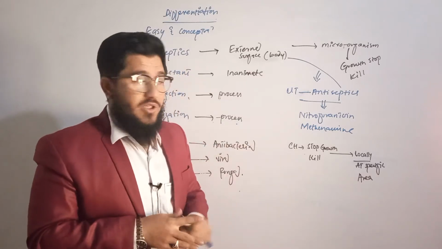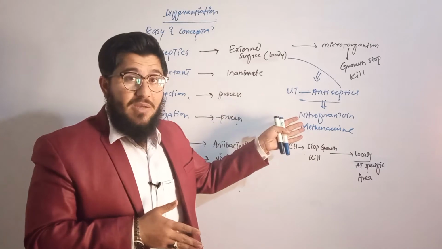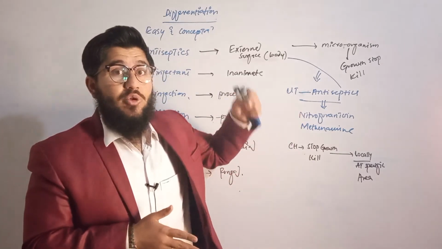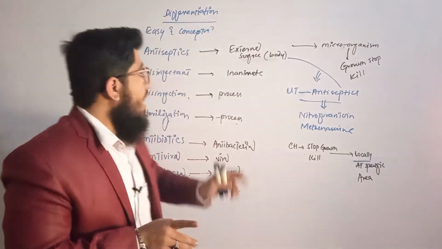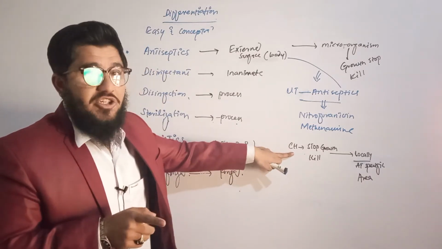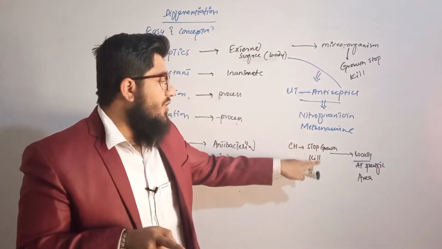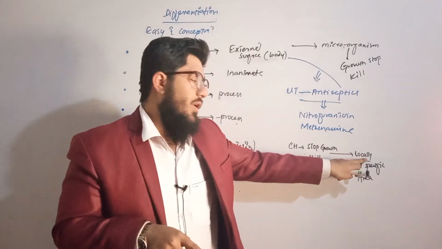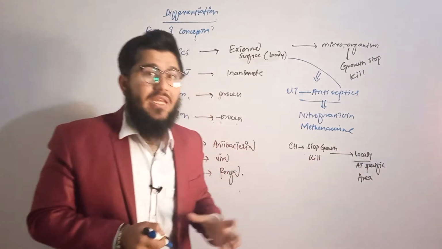According to pharmacology, we have nitrofurantoin, methenamine. They are actually the antiseptics that are acting in the urinary tract. So from now onwards, whenever you are asked about the antiseptics, you must reply, these are the chemical agents that either stop the growth of the microorganism or kill the microorganisms locally, at a specific area, at a particular area.